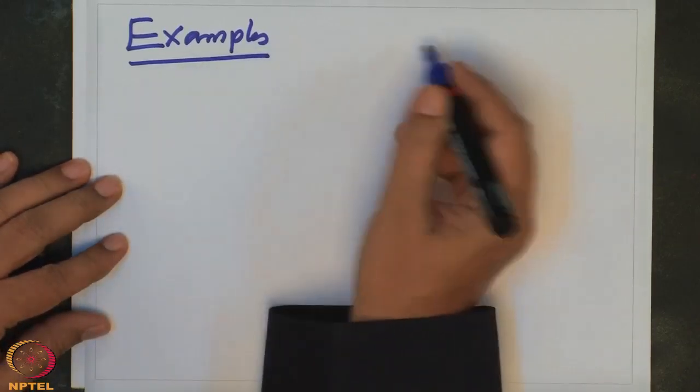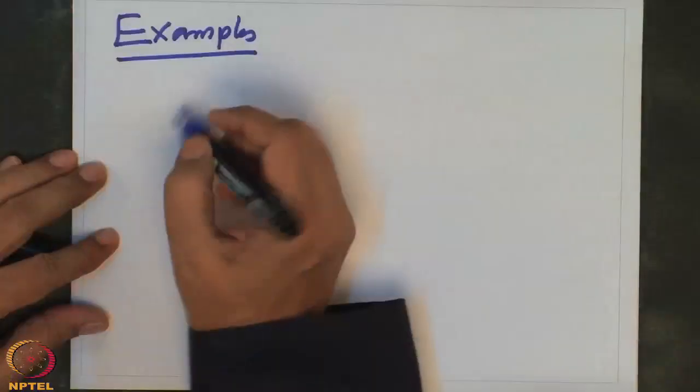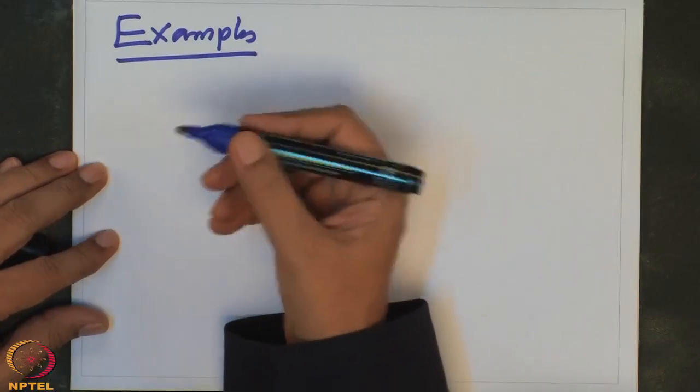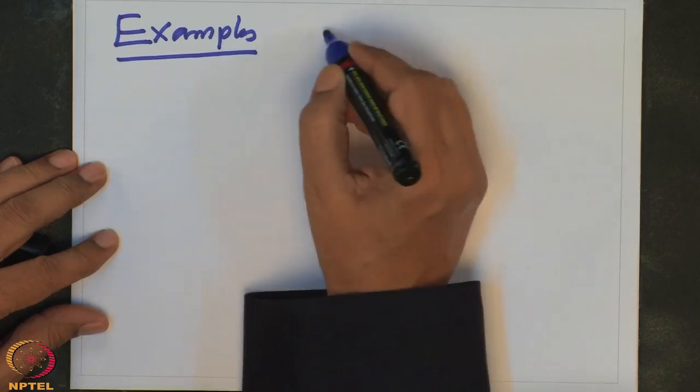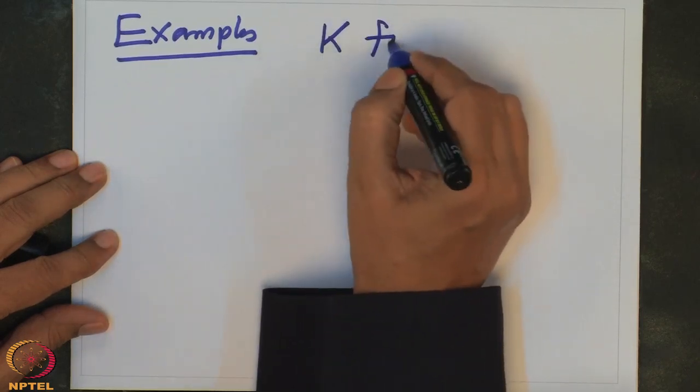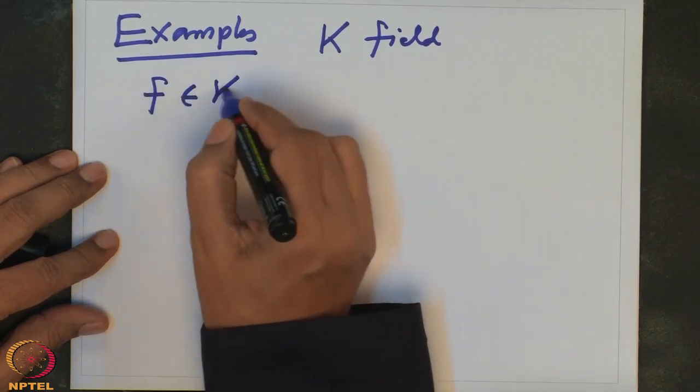So first note that for a linear polynomial, there is nothing much. There is only one solution, and that solution is in the base field. Now through examples, I will also develop a language. So, k is a field, and we have a polynomial f in k[x].